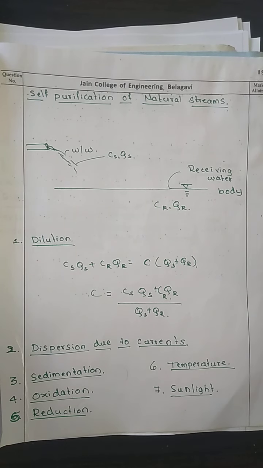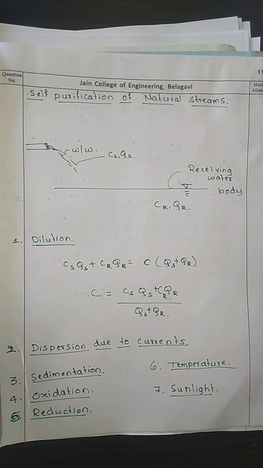In the previous class, we discussed the different methods of wastewater disposal, that is the natural methods, the artificial methods and the combined methods. And then we discussed when the conditions are favorable, when we can dispose the wastewater without any kind of treatment, and when we can dispose it with treatment. All those conditions we studied in the previous class.